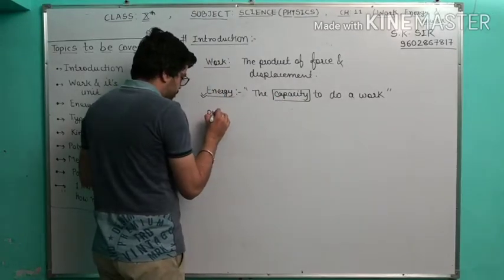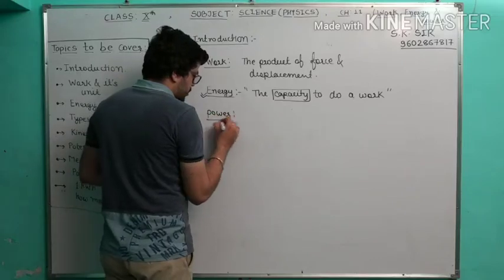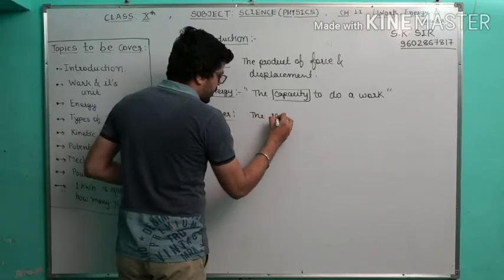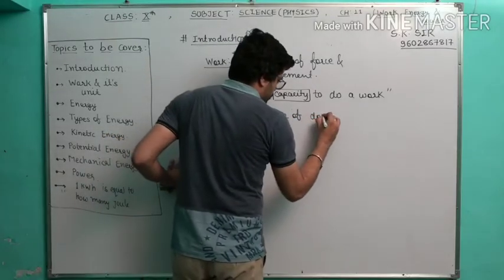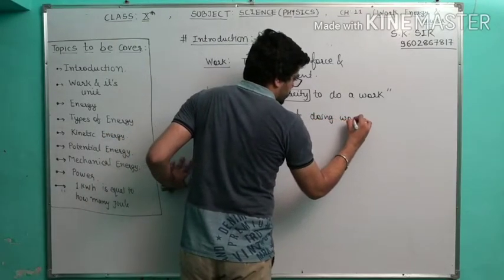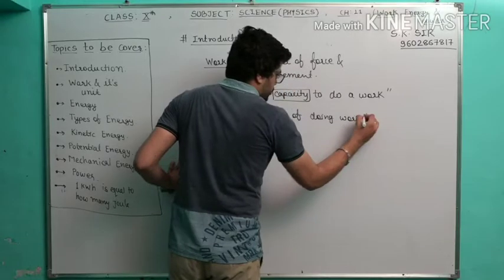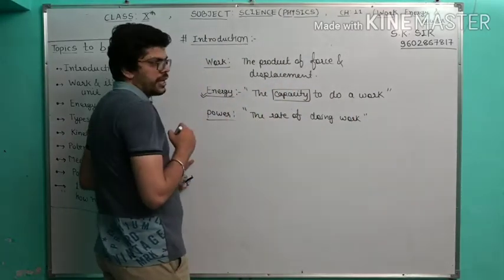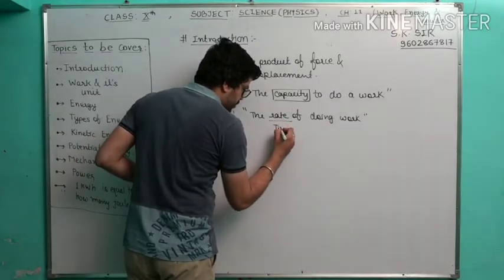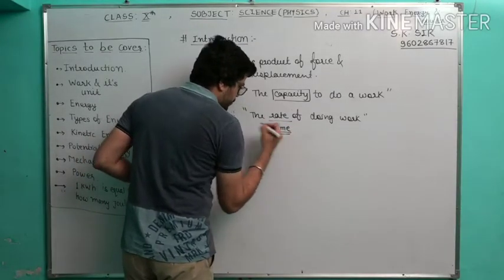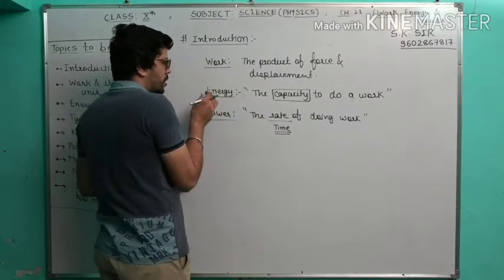And power, the rate of doing work is called power. The rate of doing work is called power. That means here we are going to count time. So what are the differences?